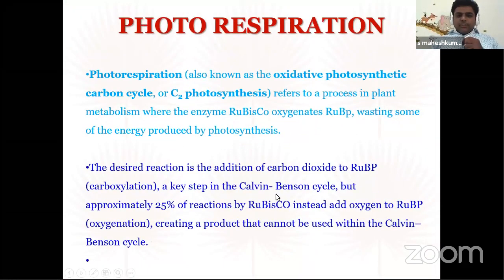Let's take a note for this. Photorespiration, also known as the oxidative photosynthetic carbon cycle or C2 photosynthesis, C2 cycle, refers to a process in plant metabolism where the enzyme Rubisco oxygenates RuBP, wasting some of the energy produced by photosynthesis. The desired reaction is the addition of carbon dioxide to RuBP, a key step in the Calvin-Benson cycle, but approximately 25% of reactions by Rubisco instead add oxygen to RuBP, creating a product that cannot be used within the Calvin-Benson cycle.